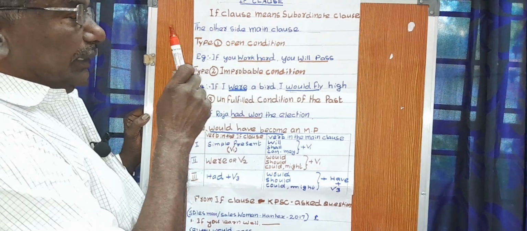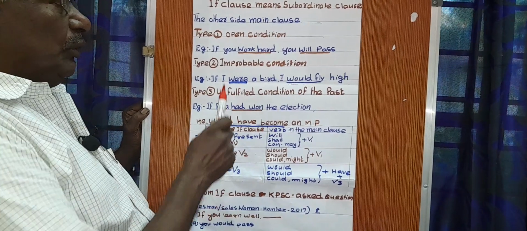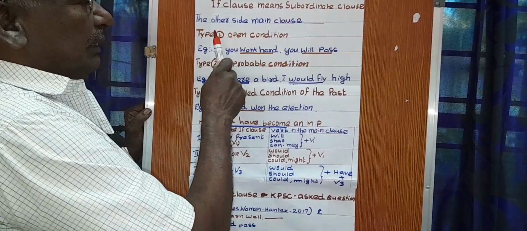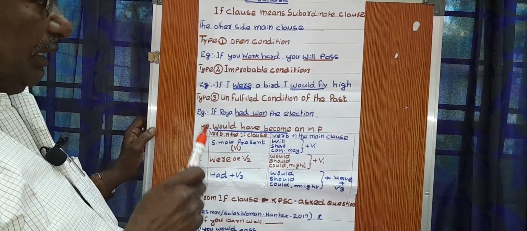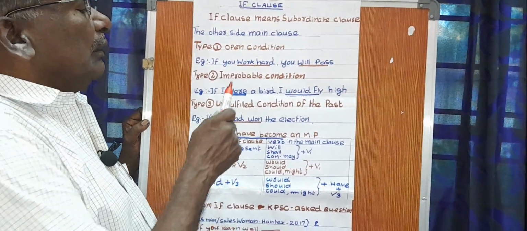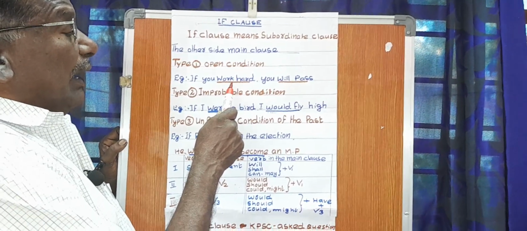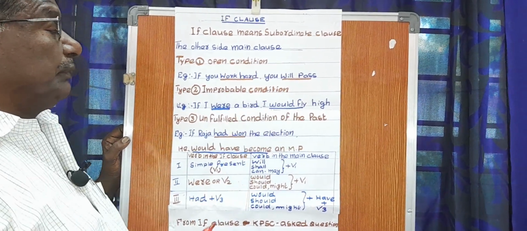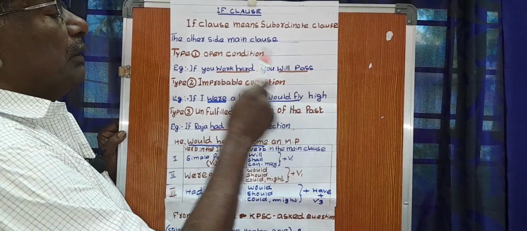In the examination, there will be two sentences. One may be the if subordinate clause, the other may be the main clause. There we have to concentrate on the verb in the if clause and the verb in the main clause. Here is an example: if you work hard, you will pass.